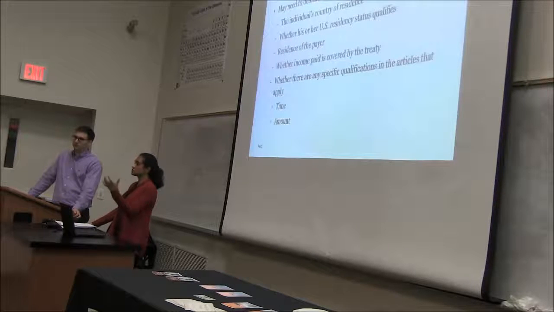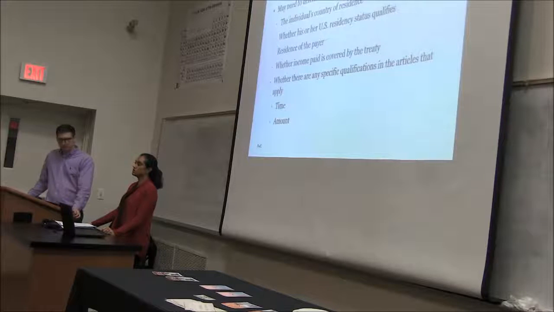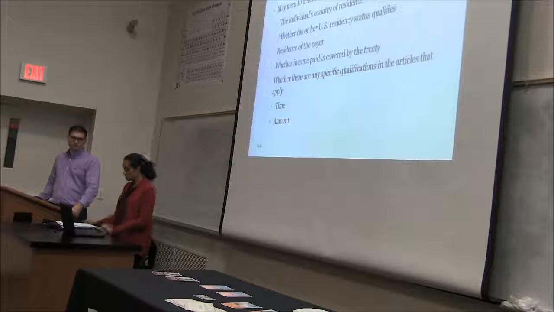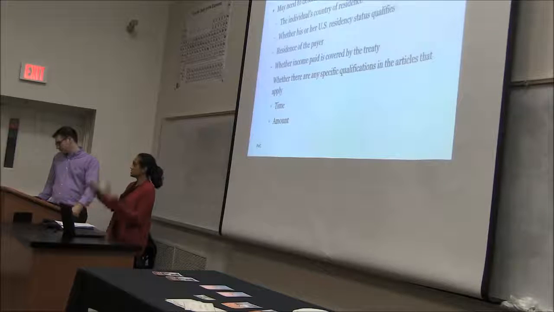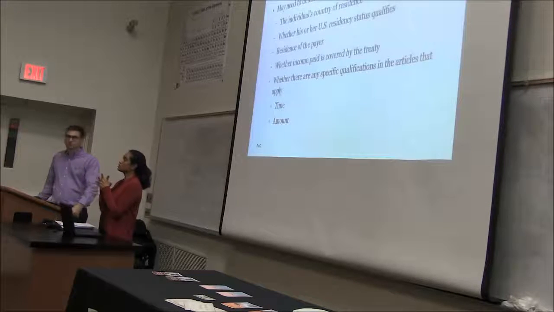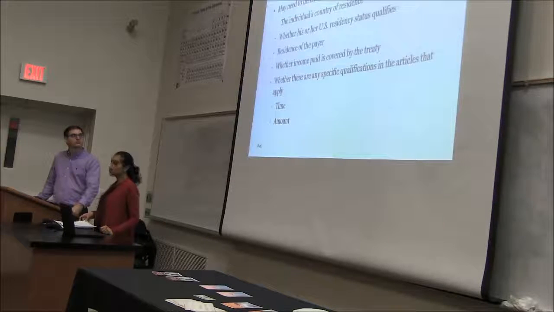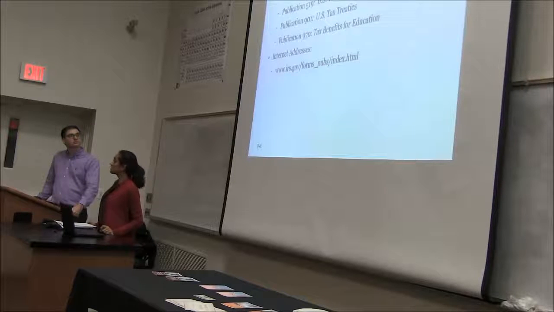It's not just income, it's not just compensation pieces that we're looking at. We're also looking at other items like interest, dividends, and things like that. And there are certain rules around that. So, it depends on whether it's a foreign payer that's paying you the income versus a U.S. payer in terms of how it can be treated for tax purposes. And also the treaty article has to have something about the income item that you're looking at. So if there's no treaty article that references, let's say, interest or dividend income, then you can't really use the treaty to claim any sort of exemptions. And again, there's a time and amount, and you can look to that Publication 901 that's going to give you details. The last slide here is just giving you details of some publications that you can look at.